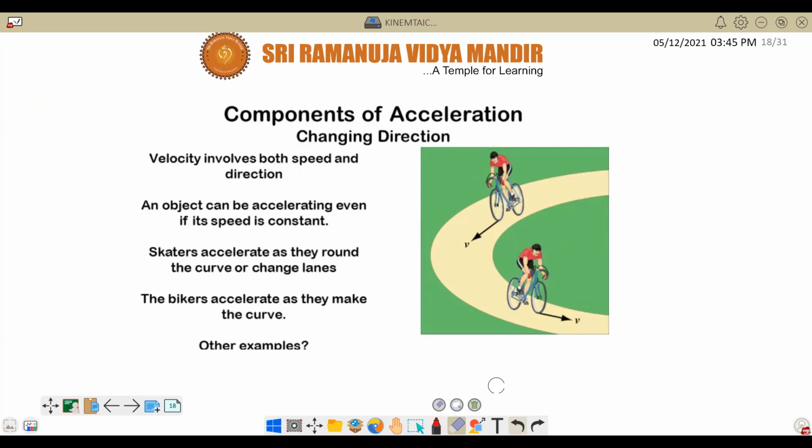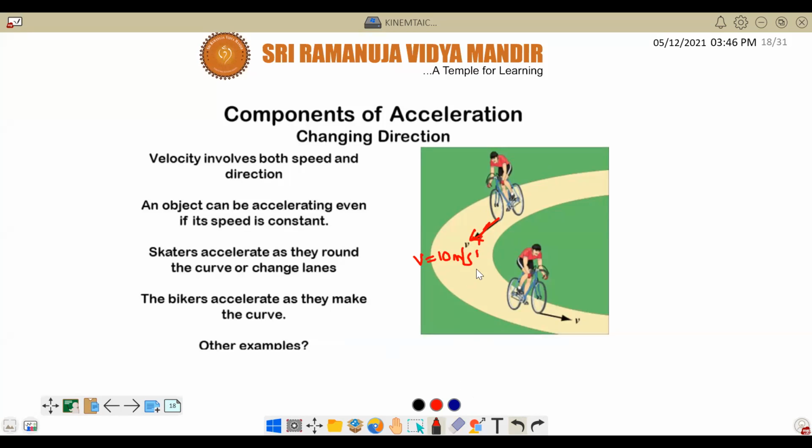Like here you see, every day you go bicycling, correct or not? Do any of you have a habit of cycling every day? Oh, very nice. All three of you do. Very good. Keep it up. Okay, so now suppose let us say you are going on a circular track, and now you are going at a speed of 10 meters per second.